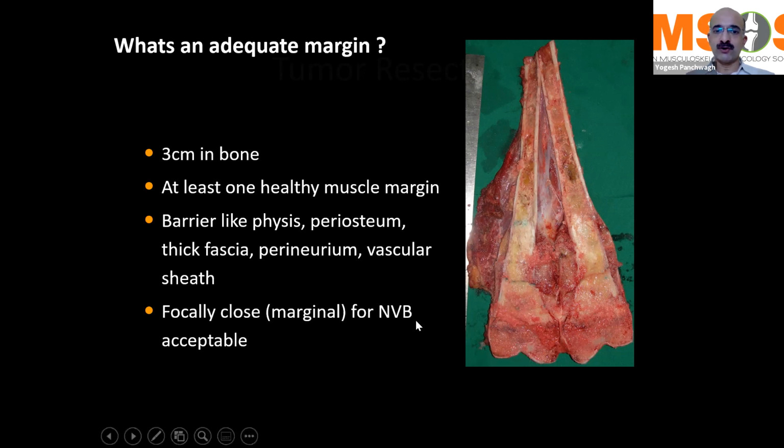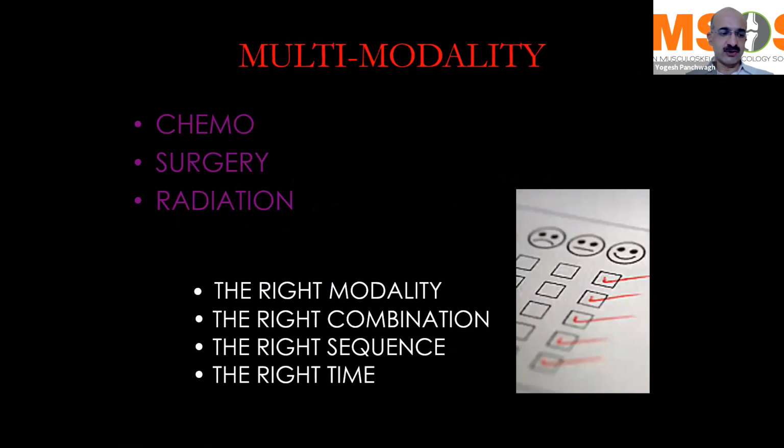The same thing holds true for marginal excision at the neurovascular bundle, because if you take the sheath, leave it on the tumor, and dissect the neurovascular bundle away, then you are technically about 1.5 to 2 centimeters away from the tumor, when actually you are only a few millimeters away. This study was published in CORR way back by Kawaguchi's group, and it was proven that it is pretty safe to resect the tumors accordingly. That's the reason why I said that more than 90-95% of our patients nowadays end up having a reasonably good or proper limb salvage surgery.